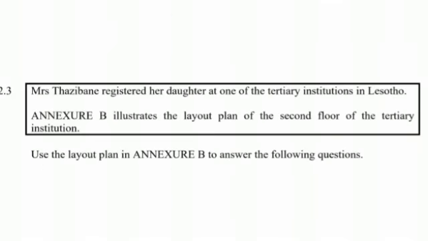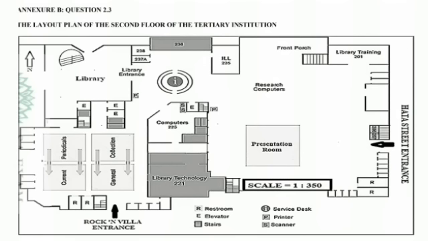In 2.3, Mrs. Tazibani registered her daughter at one of the tertiary institutions in Lesotho. Annexure B illustrates the layout plan of the second floor of the tertiary institution. Use the layout plan in Annexure B to answer the following questions. So now we have moved to plans. Usually when we are talking about plans, we are talking about plan layout of either a school ground, a library. It could even be a train. In this one, we are having a tertiary institution. So we are looking at the layout plan of the second floor of the tertiary institution.